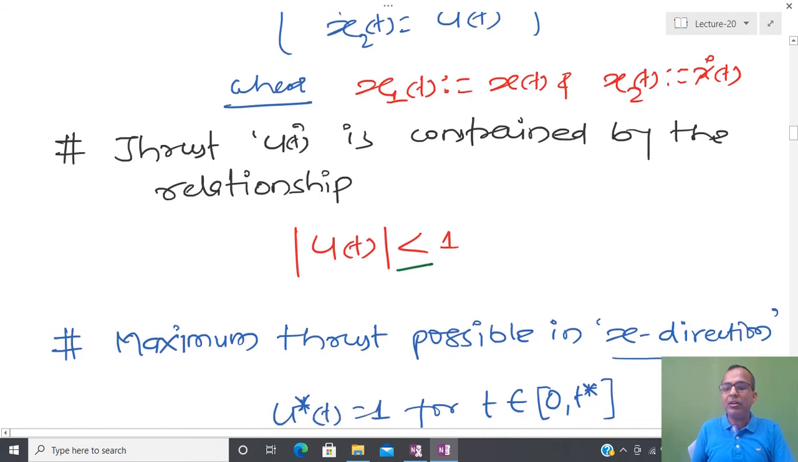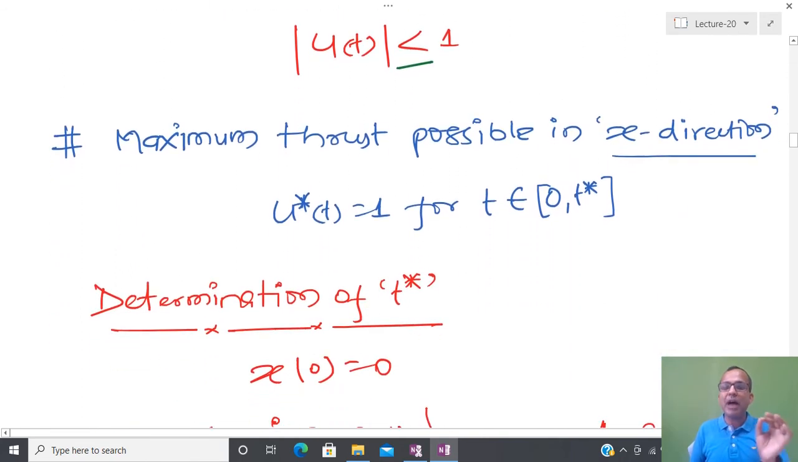And now, what is our objective? Our objective is to intercept that particular missile in minimum time. Due to that reason, we have to make sure that whatever control or thrust is applied to the aircraft should be maximum. Then only can I ensure that I can intercept the missile in minimum time.